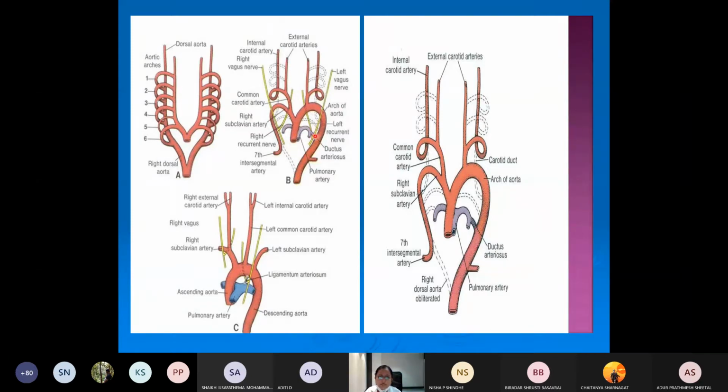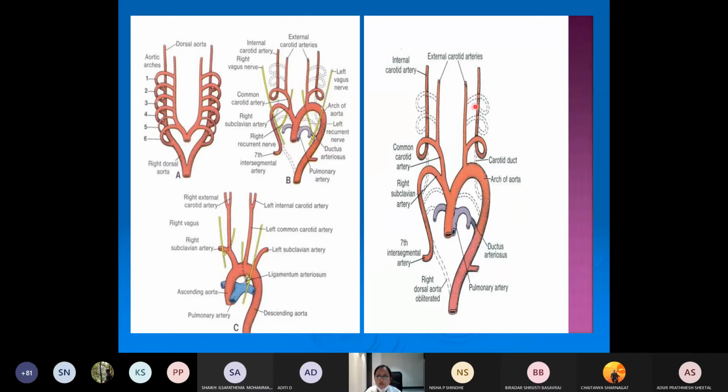whereas on the left side it will form the ductus arteriosus, which later regresses and forms something called the ligamentum arteriosum, which connects the pulmonary trunk to the caudal surface of the aorta. So this is the arch of aorta. It connects the pulmonary trunk to the caudal surface of the arch of aorta. So that is the ligamentum arteriosum. Whatever the right dorsal aorta caudal to the 7th intersegmental artery is, it will regress. This part will regress. So these are all the derivatives of the aortic arches.